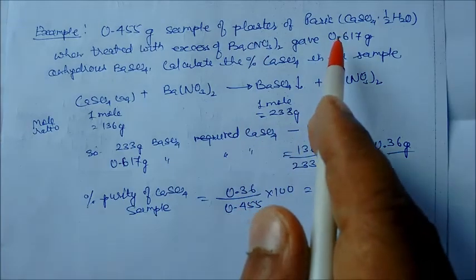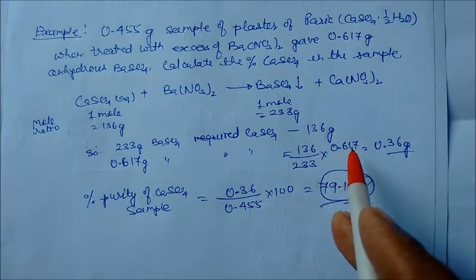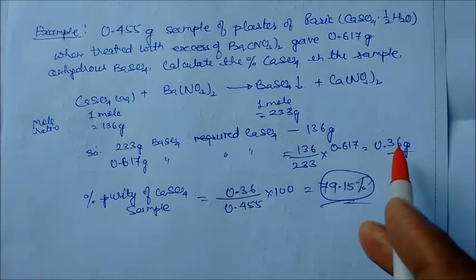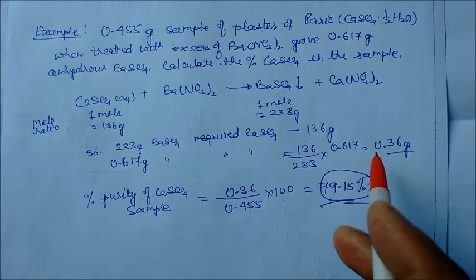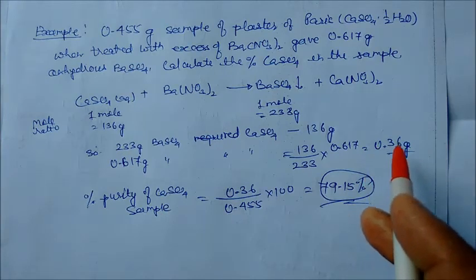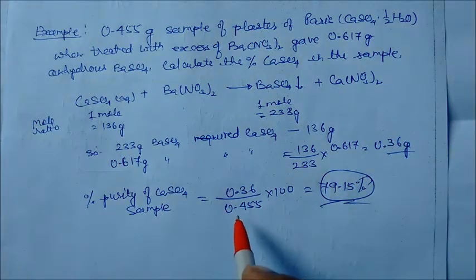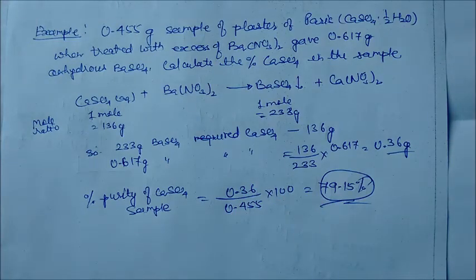Now for 0.617 gram, how much do we require? Just do 136 by 233 into 0.617. You solve it and you will get 0.36 gram of calcium sulfate. So what is the percentage purity of the sample? It is very easy. Now we know the accurate weight of the calcium sulfate, and this is the impure sample. So take the ratio and multiply by 100. So we will get here 79.15%. So this is the way of solving gravimetric analysis problems. So this topic we end here.